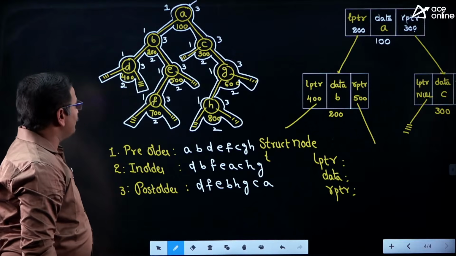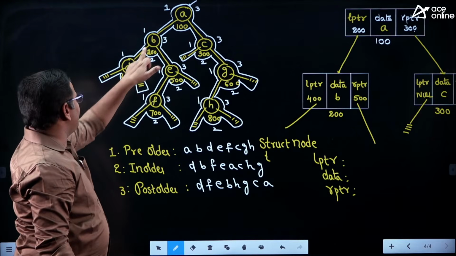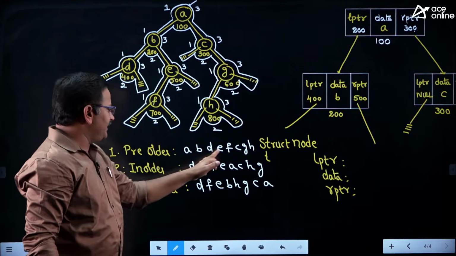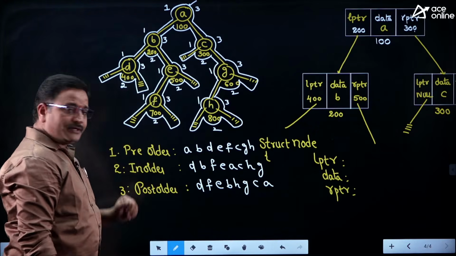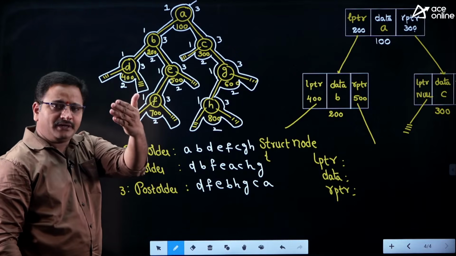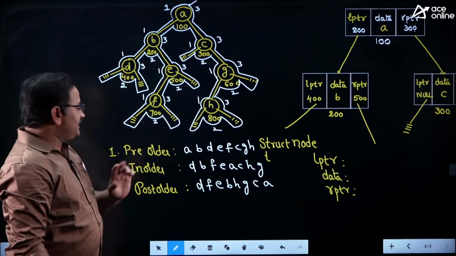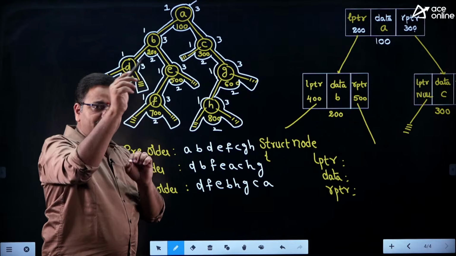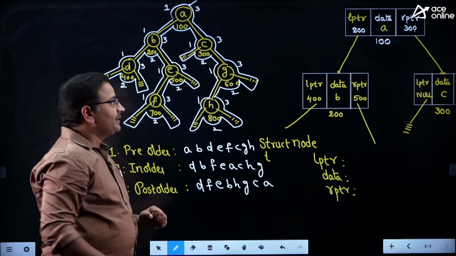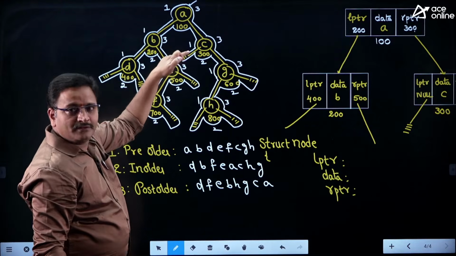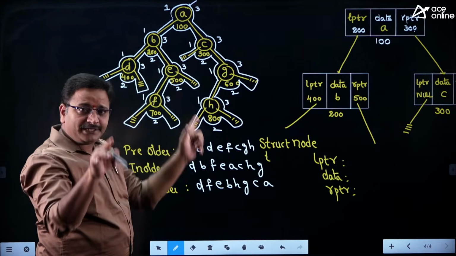Clear friends, okay. So verify quickly, pre-order traversal means ABD and then EF CGH. So ABD EF CGH. Whereas in-order traversal means first you have to finish the left part and then visit the parent and then finish the right part. Means in-order traversal, for every node first process left subtree and then visit that node and then process right subtree. For example, in-order traversal, for this node A, before reaching A, its left part is completely visited friends, okay.